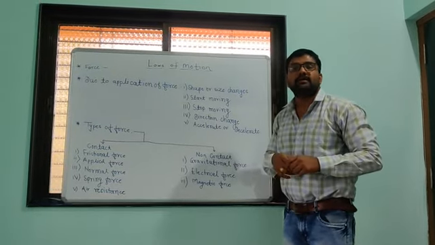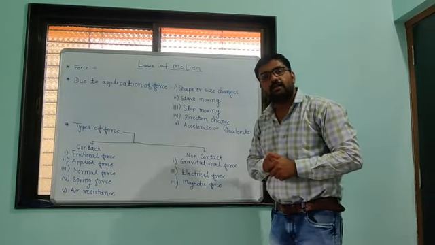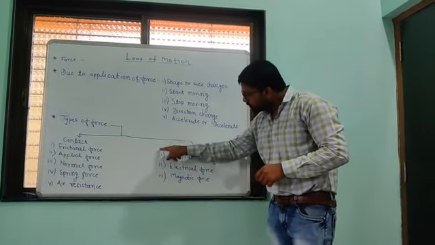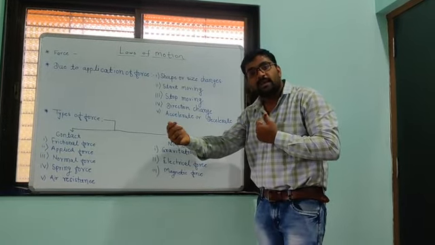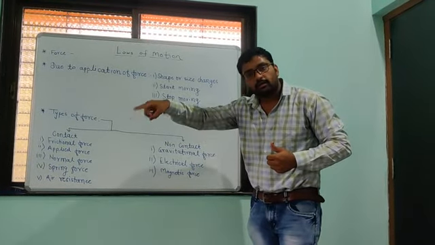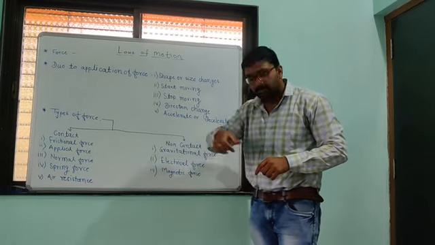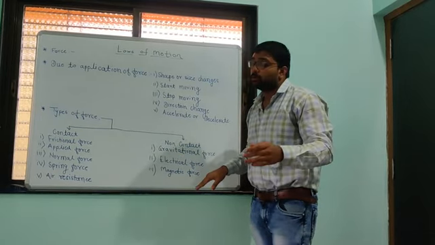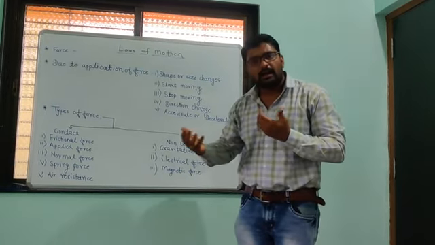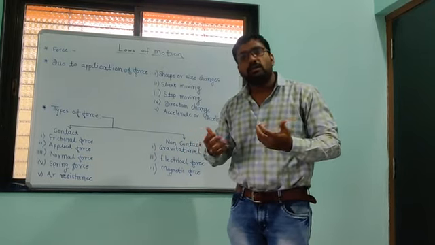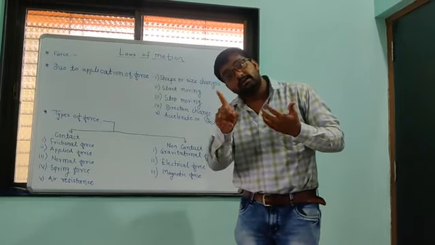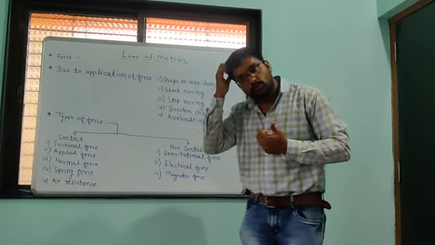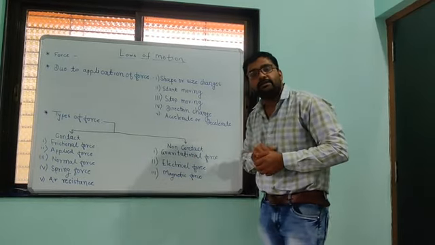Our solar system has stability due to this gravitational force, because the sun applies gravitational force on earth. Due to that, earth is bound to the sun and moves in one particular orbit. Every planet moves around the sun in one particular orbit due to this gravitational force. So are the sun and earth actually in contact with each other? No, there is a large distance between them, but still there is one force present that binds earth and sun together. That force is nothing but the gravitational force.